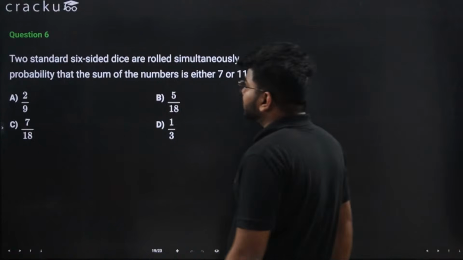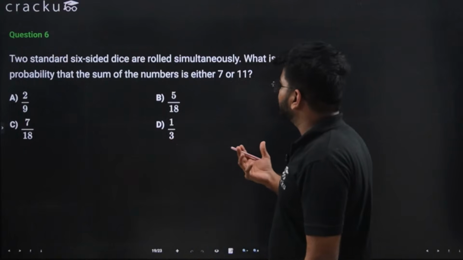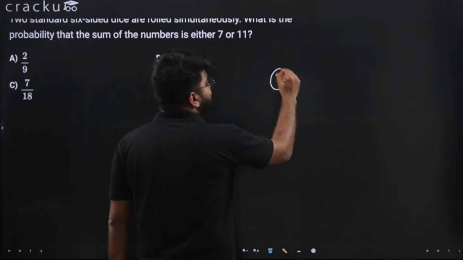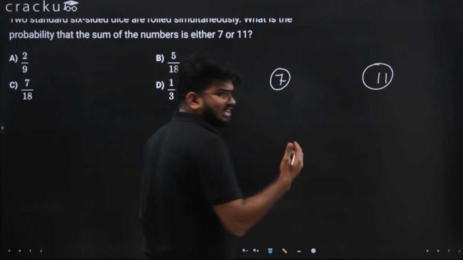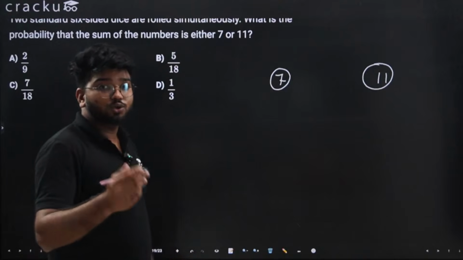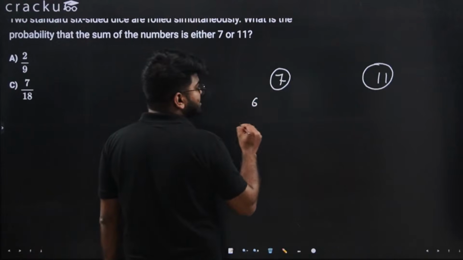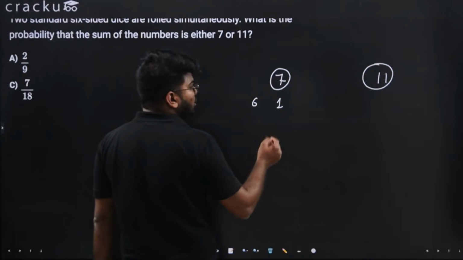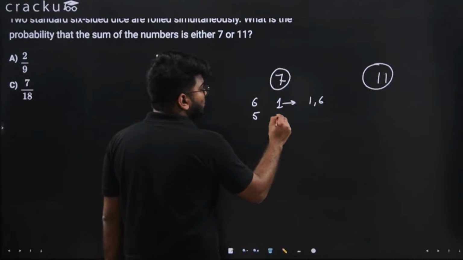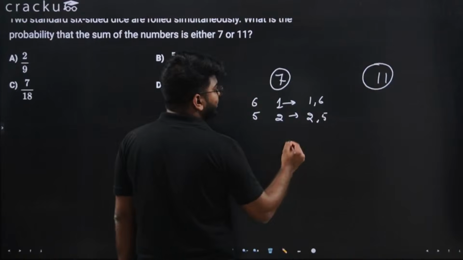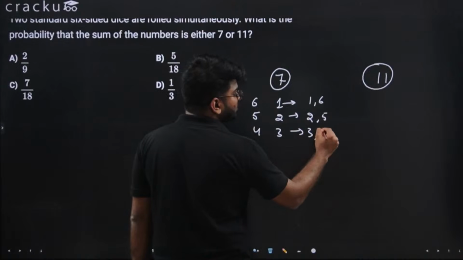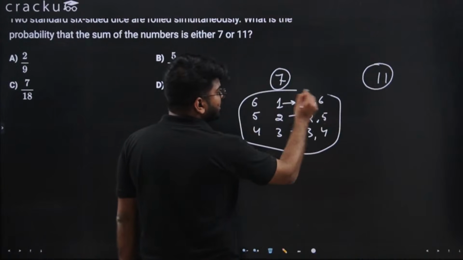Alright, it says that two standard six-sided dice are rolled simultaneously. What is the probability that the sum of the numbers is either 7 or 11? So what are the cases in which we can get the sum as 7 if we roll two dice? The first one has 6 and the second has 1, or 1 and 6, or 5 and 2, or 2 and 5, or 4 and 3, and 3 and 4. So we have got 6 cases for 7.